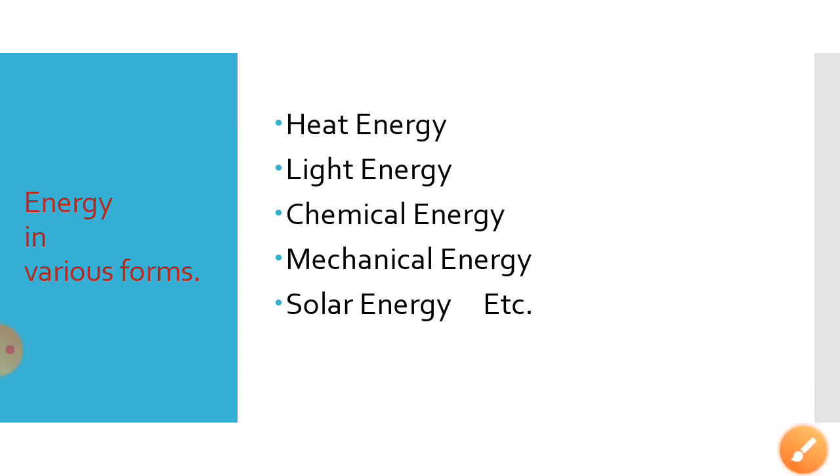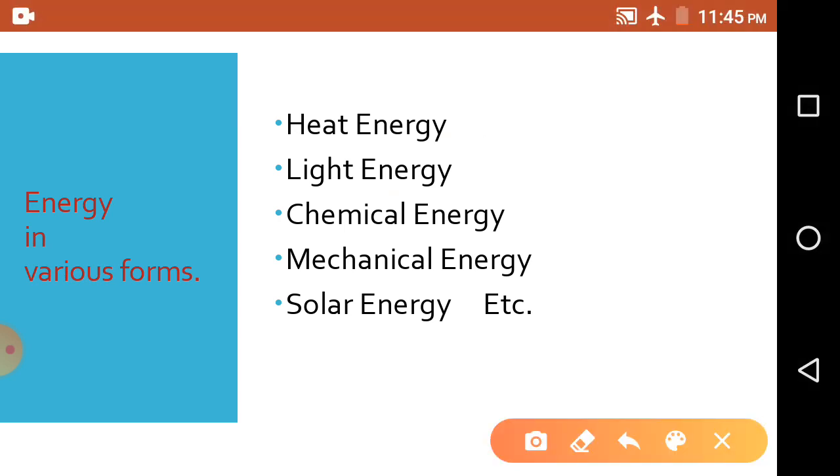Now see, there are various forms of energy, and those forms are like heat energy. Suppose a body is hot, that means it can release energy, and that energy is called heat energy. Suppose a body is glowing, that means it is emitting light energy. Chemical energy means the energy released during a chemical reaction. Mechanical energy means if we do some mechanical work, like running, pulling something or pushing something, during this we are displacing the object. Solar energy, you all know, is the energy given by the sun.